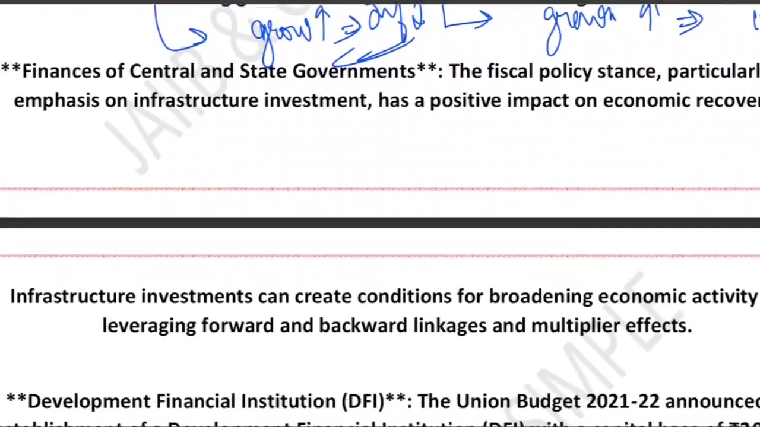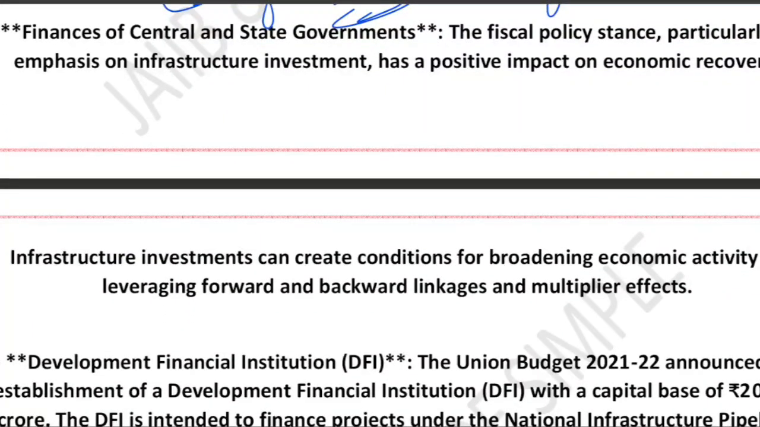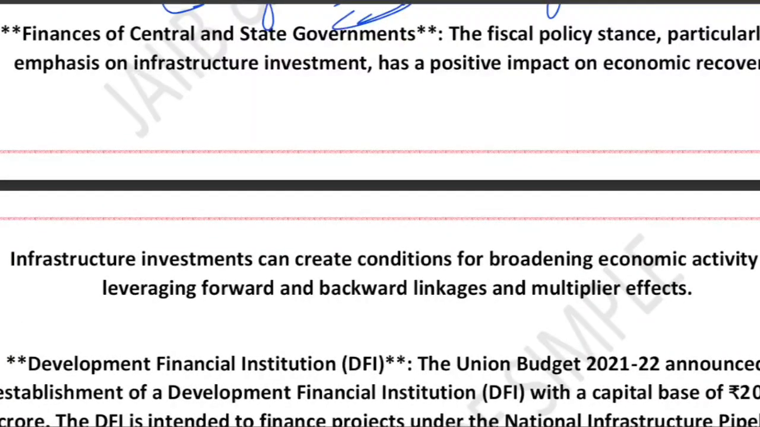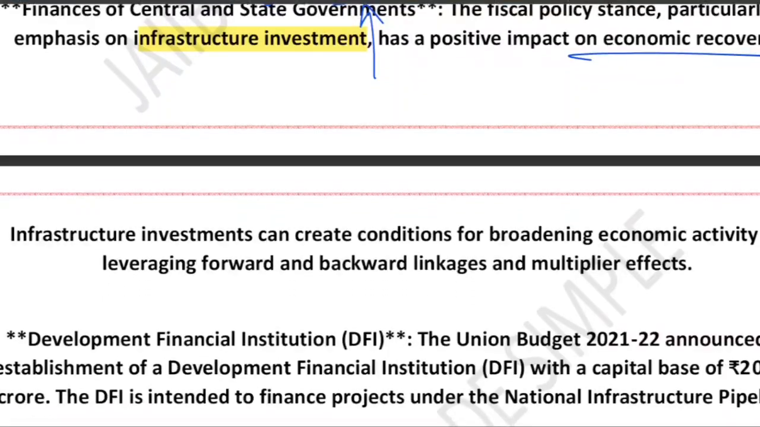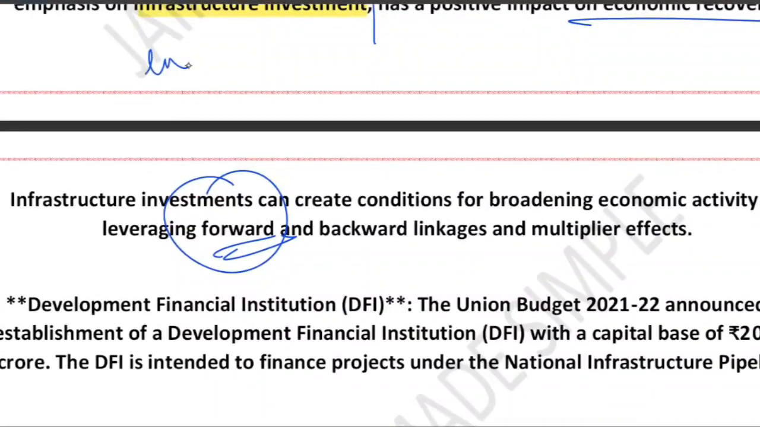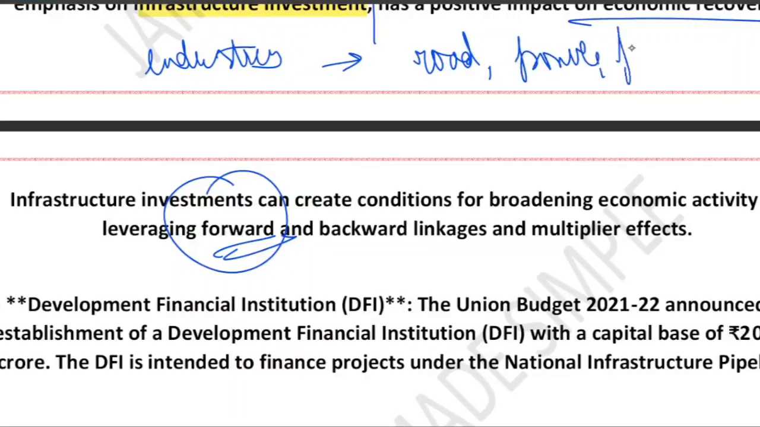Now, finances of central and state governments. Government spending, especially on infrastructure, plays a key role in boosting economic recovery. As infrastructure investment increases, it has a positive impact on economic recovery. Why is infrastructure investment so powerful? Because it creates something called forward linkage. What is forward linkage? Forward linkage means helping the industries that rely on roads, power, and ports. So as infrastructure increases, the forward linkage increases.